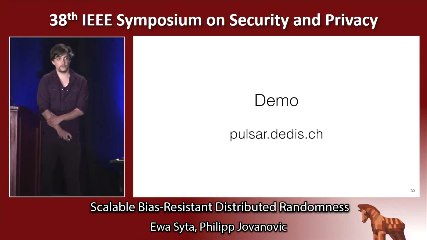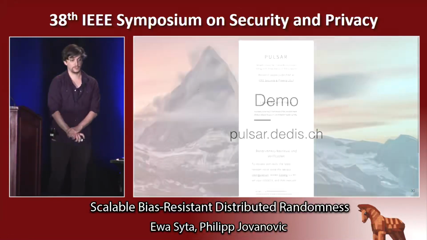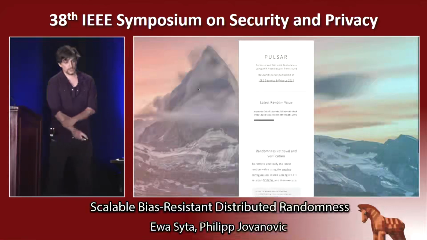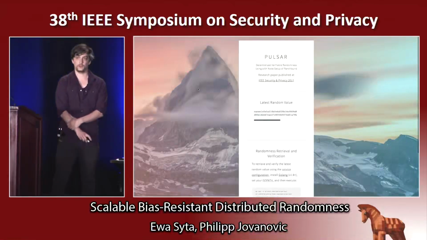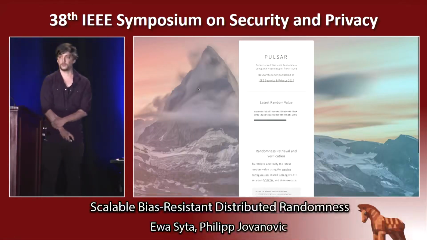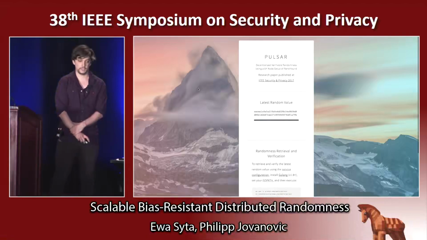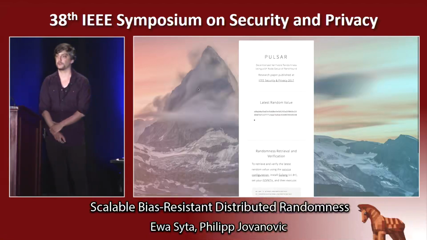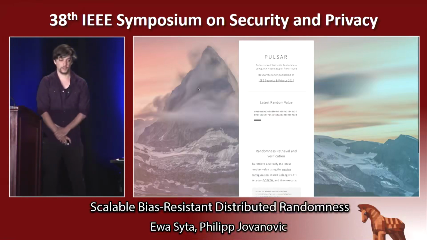So now, in the final moments of the talk, I want to show you a small demo. So can we please go to the website? Thank you. So here you see a randomness beacon that we set up under the link pulsar.dedis.ch, which uses the RandHound protocol and a 64-node setup. And as you can see, there is a bar going from left to right, and every 30 seconds, the JavaScript grabs the generated randomness from the service that is running in the background.